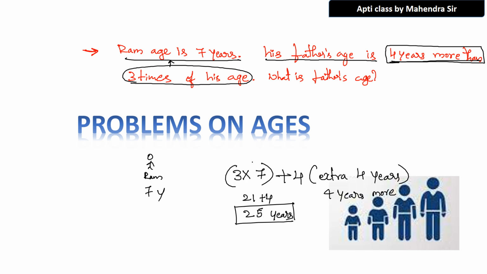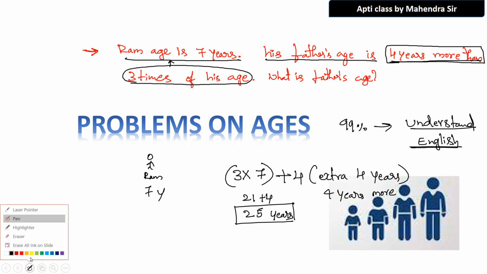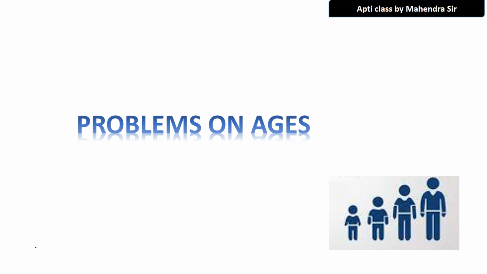I'm telling you, 99% of the problem is solved when you understand the question. So try to understand the question properly. How to understand, sir? Please concentrate on English. That is very important. Done. I hope this much basic sense to solve problems on ages is more than enough. Seriously. Let us go to the problems now, one by one.